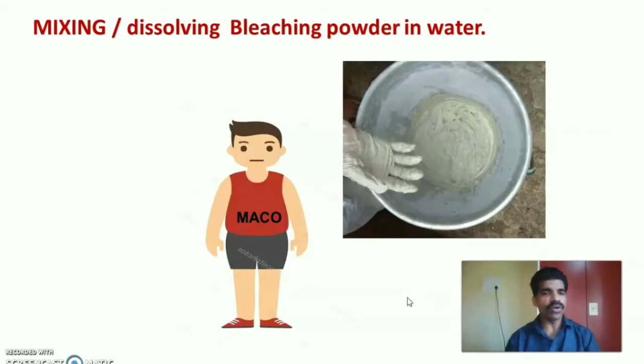So first we have to make the bleaching powder by mixing with a little quantity of water as a thin paste. So now the MACO started his first step, that is mixing or dissolving the bleaching powder. Already it is calculated like 21 gram. So he has put it into the bucket, and that is made into a thin paste. It is better to use gloves. Sometimes that bleaching powder can cause allergic reactions or burning sensation, etc. MACO used the gloves to make the mixing or dissolving bleaching powder in water. So carefully he dissolved the bleaching powder into a thin paste.